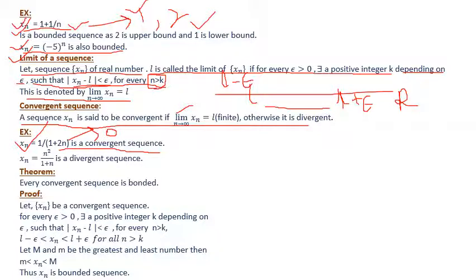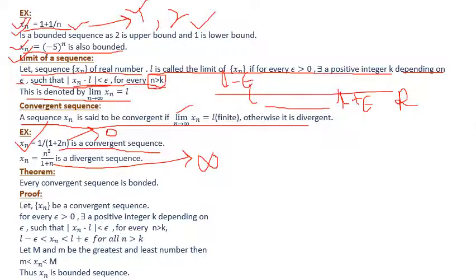And similarly, this sequence is a divergent sequence. Why is this divergent? Here I am trying to find the limit taking n tends to infinity, but there is no limit. If I take n tends to infinity, then this actually tends to infinity, right? So this sequence will not be a convergent sequence, so it is a divergent sequence.